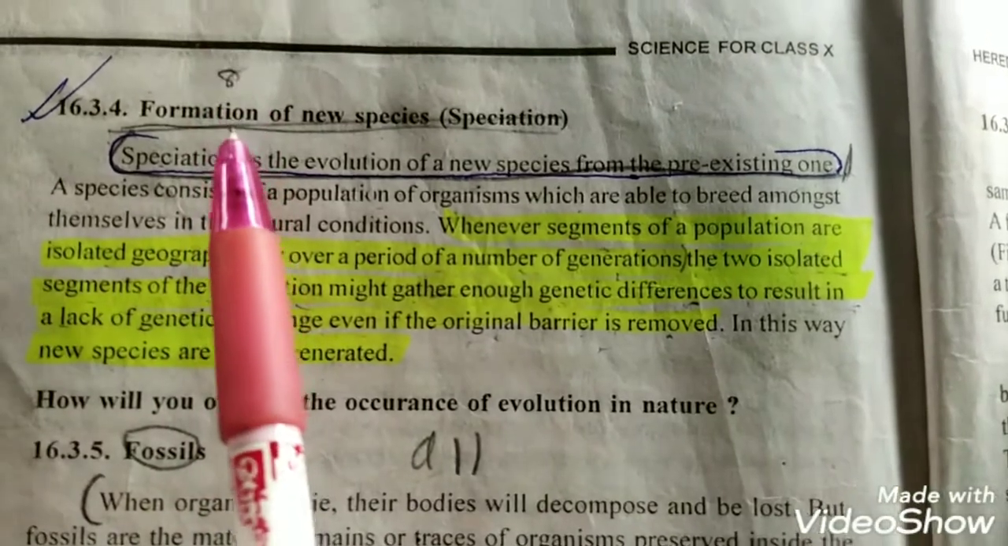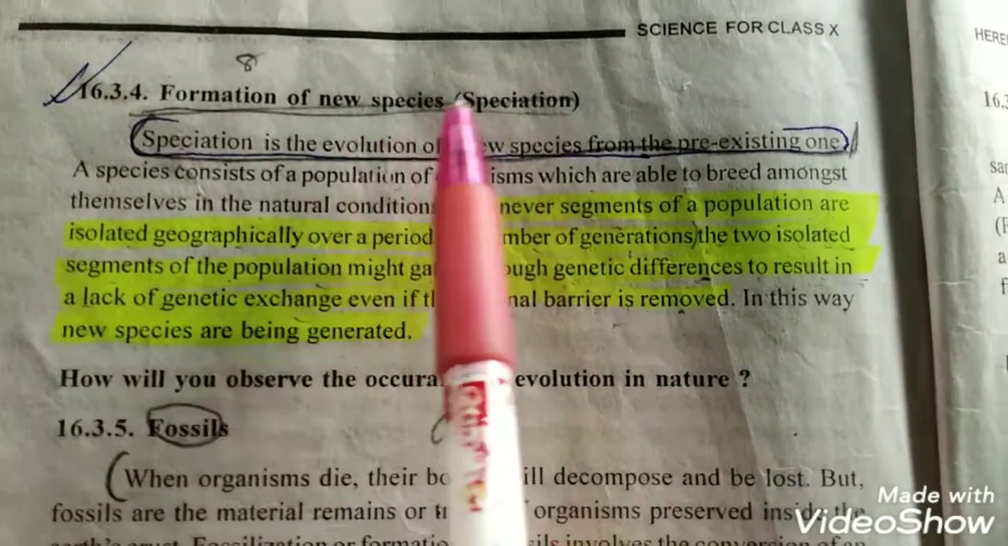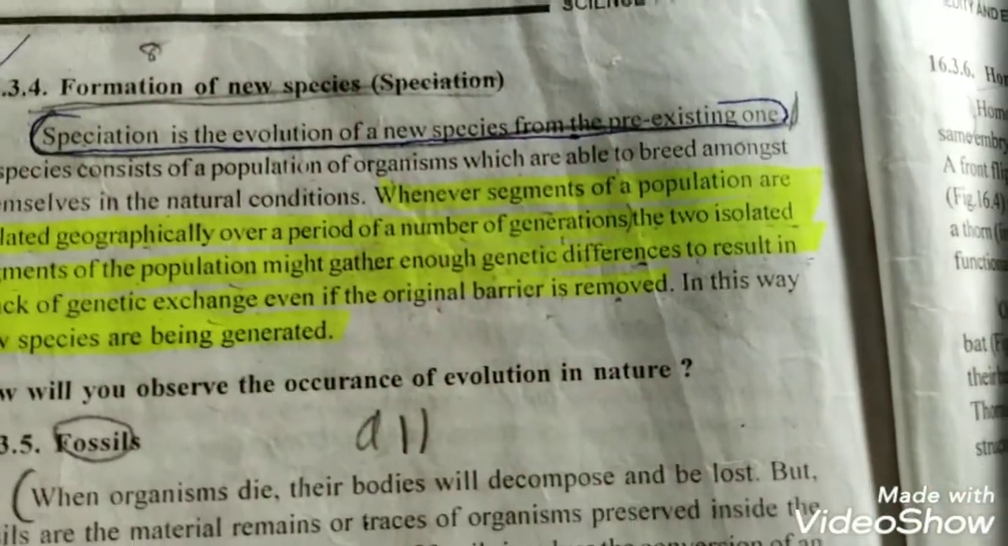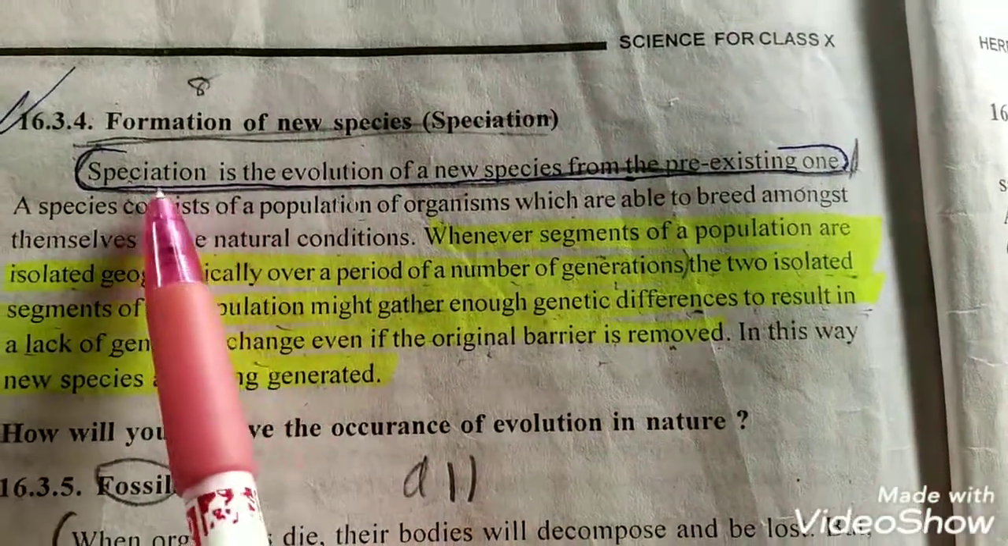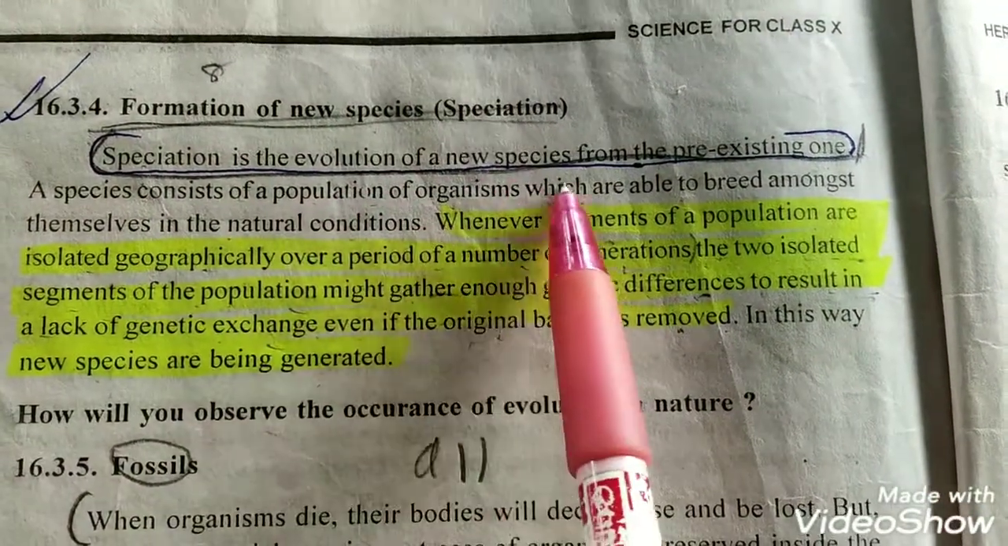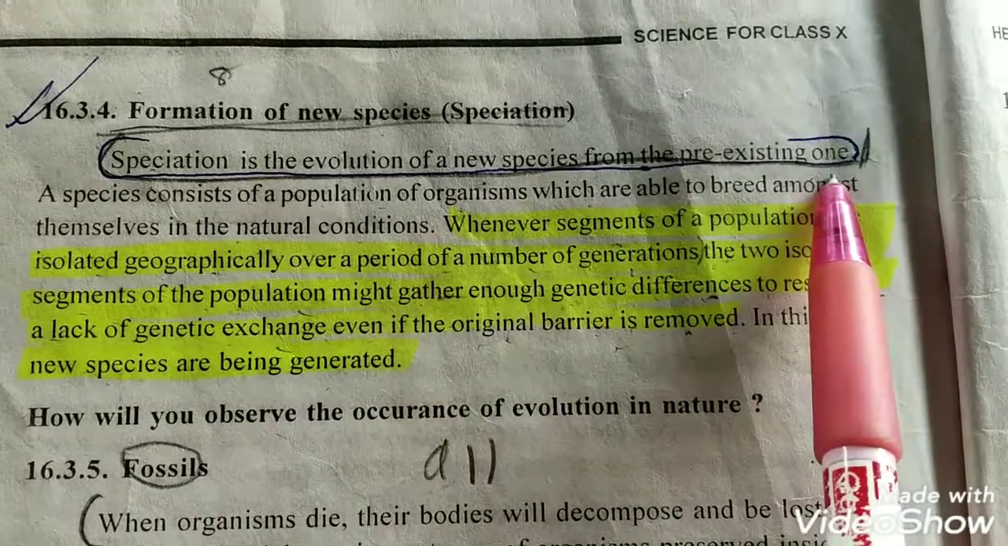The next topic is the formation of new species, that is speciation. Speciation is the evolution of new species from a pre-existing one.